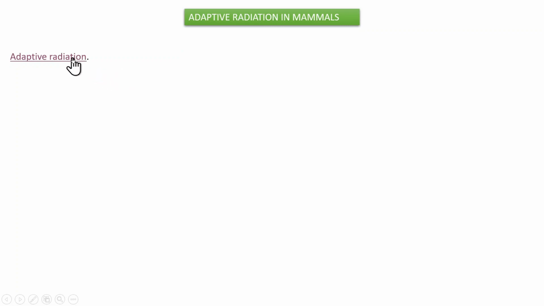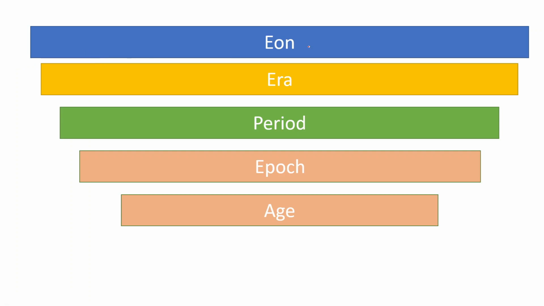So let's go and see the time scales. Just like a day is divided into hours, minutes, seconds, the geological time scale itself is divided into several strata of time.